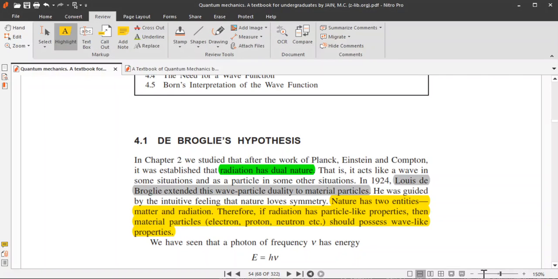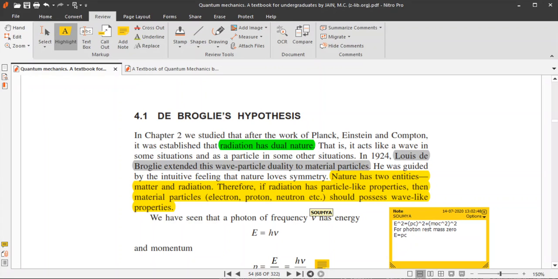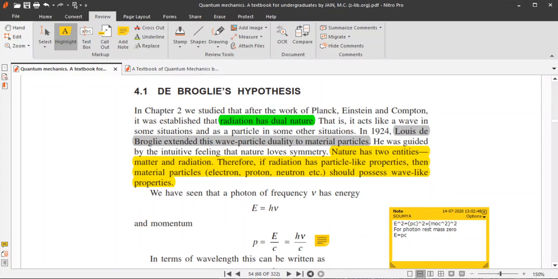In 1924, Louis de Broglie extended this wave-particle duality to material particles like electrons, neutrons, etc. Now we know that nature has two entities, matter and radiation. Therefore, if radiation has particle-like properties, then material particles such as electron, proton, neutron should possess wave-like properties.